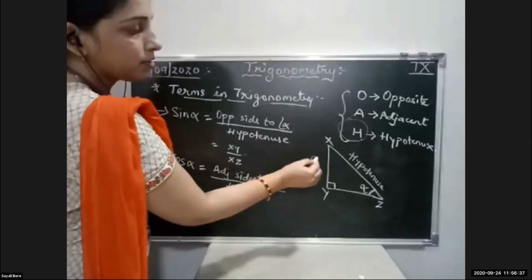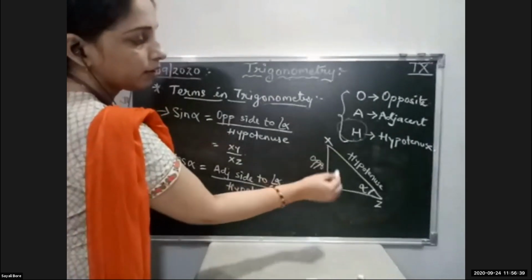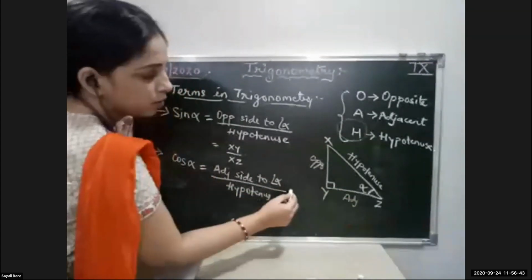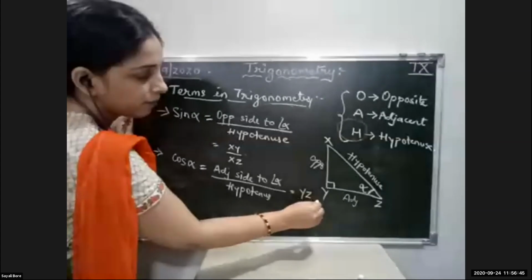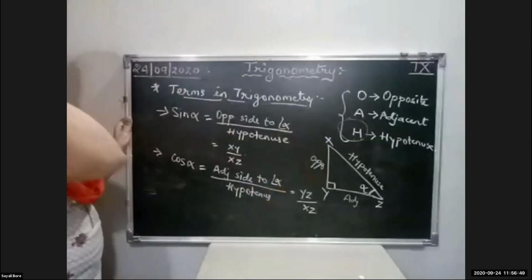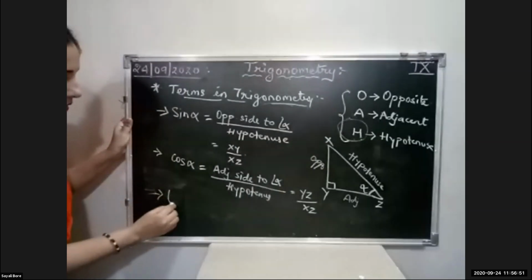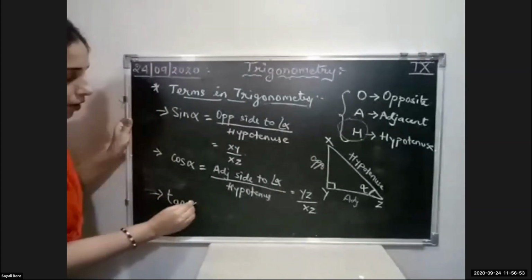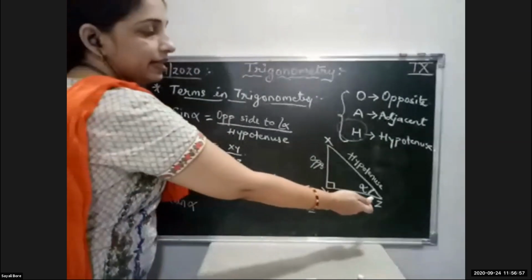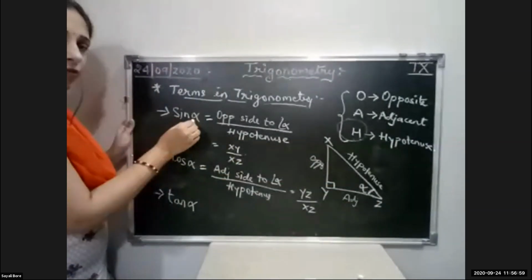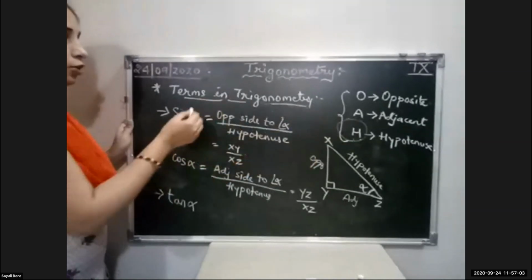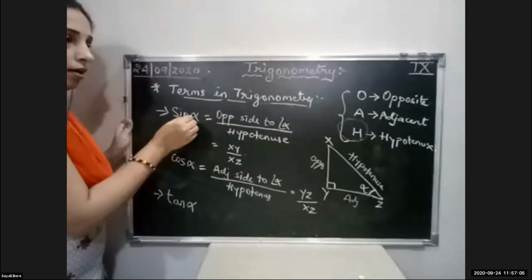Now this is the opposite. Okay. So which is the third side left? This is the adjacent. So it will be YZ upon XZ. Now the third is what? Tan alpha. Remember students, if they asked angle Z, then instead of alpha, you can write down Z. Angle X, instead of alpha, you can write down angle X.